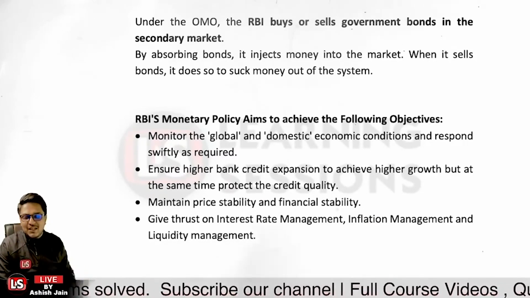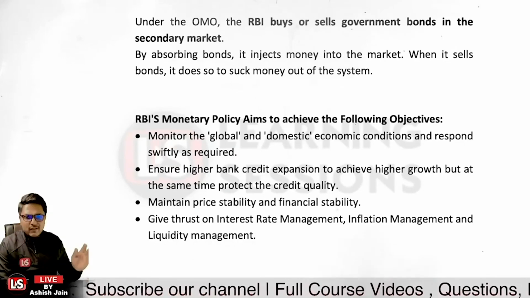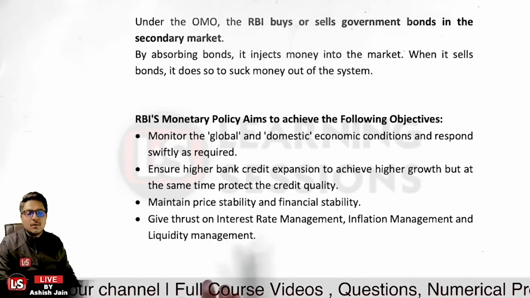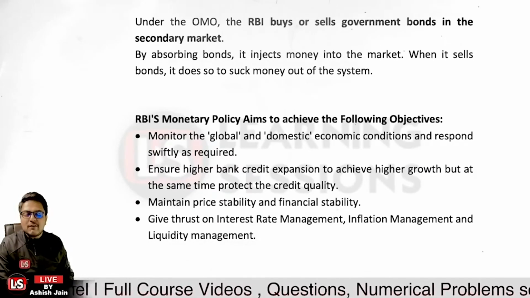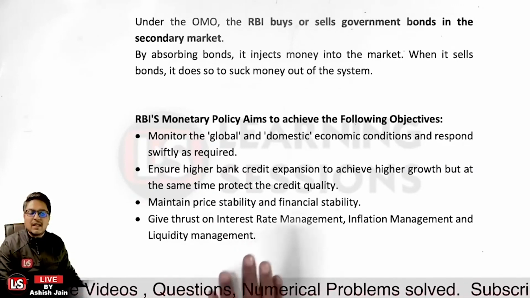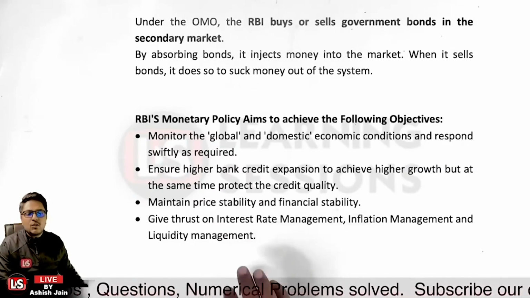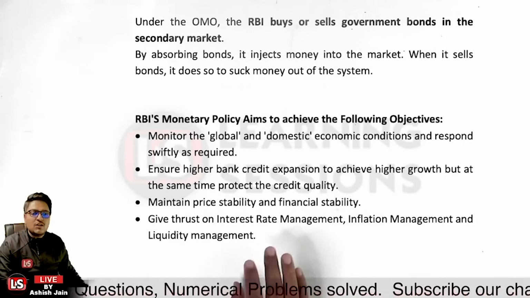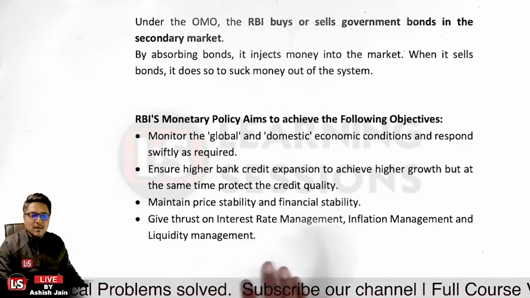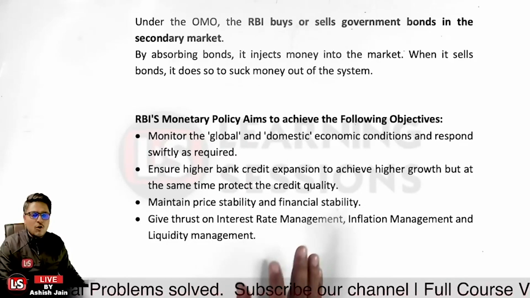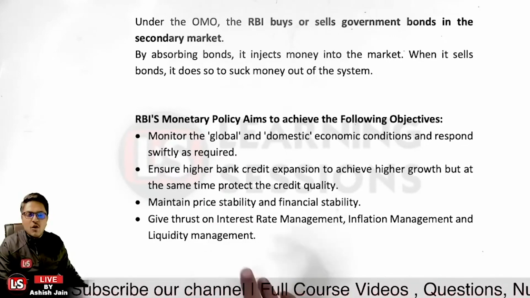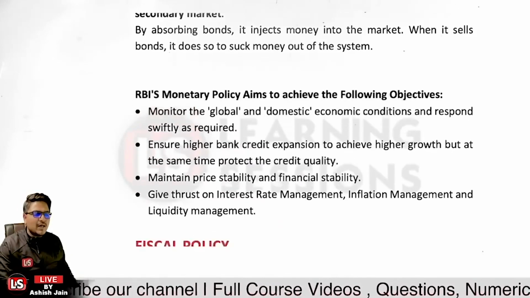That can be done if more lendable funds are with the banks. Banks would be lending very hastily, but that is also not required, because it creates an inherent risk in the market itself if the banks are lending at a very high pace. Okay, so we must maintain price stability and financial stability, giving thrust to interest rate management, liquidity management, and inflation management, because by way of the demand and supply of money, all these are related, whether it is the interest rate, the inflation, or the liquidity. All are interrelated.